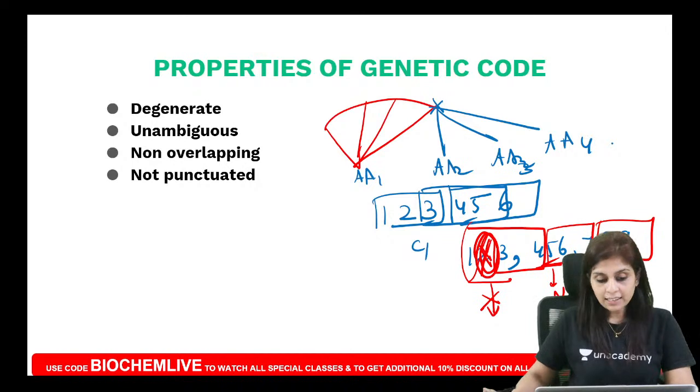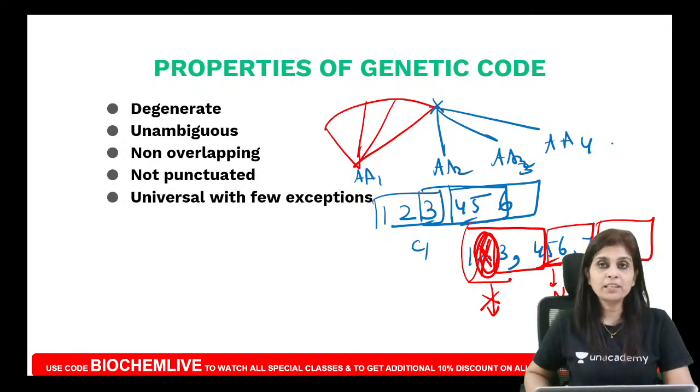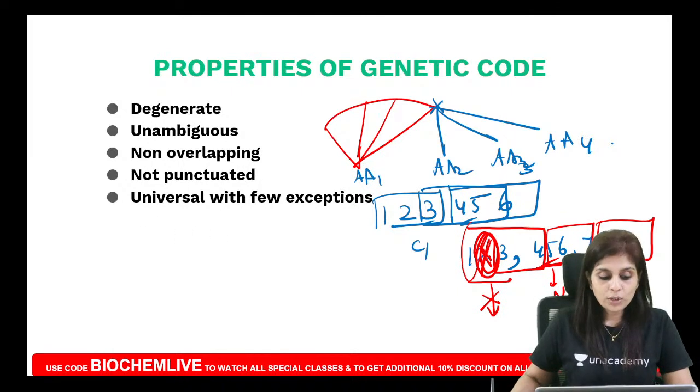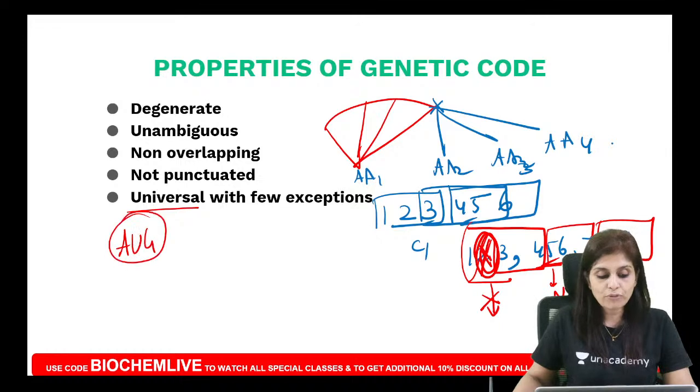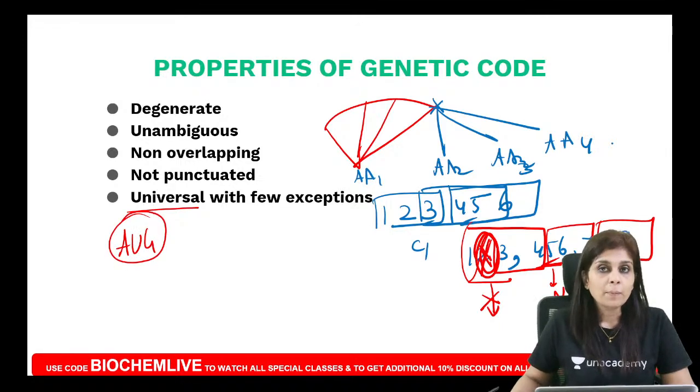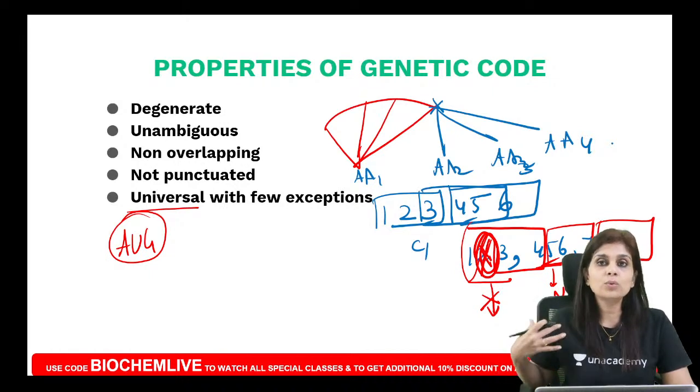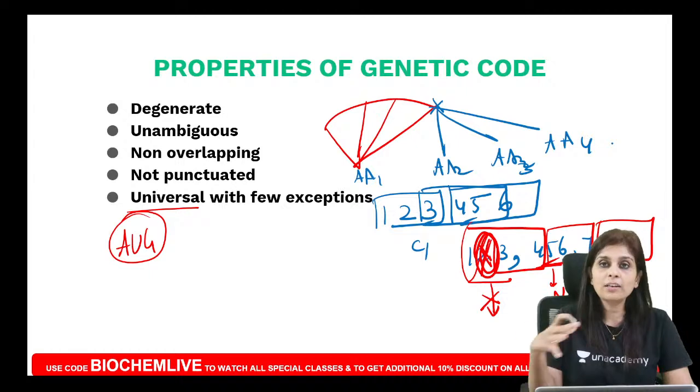Okay? And it is universal. The last property is it is universal with few exceptions. What do you mean by universal genetic code? Will you ever say, okay, AUG can code for methionine only in liver, but I am going to use AUG for tryptophan in some other cell? Will you do that? No, right? AUG codes for methionine in all your cells. That is what we mean by our genetic code is universal across all cells, all tissues.